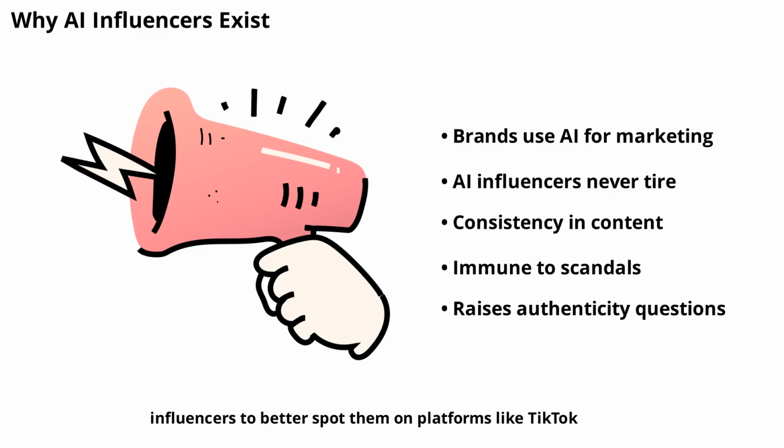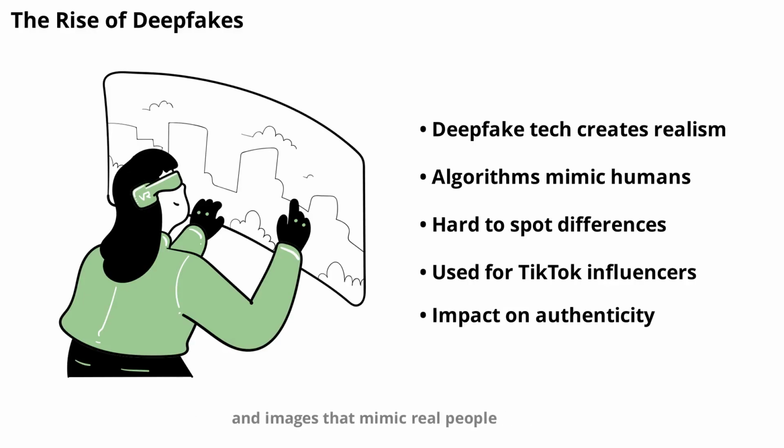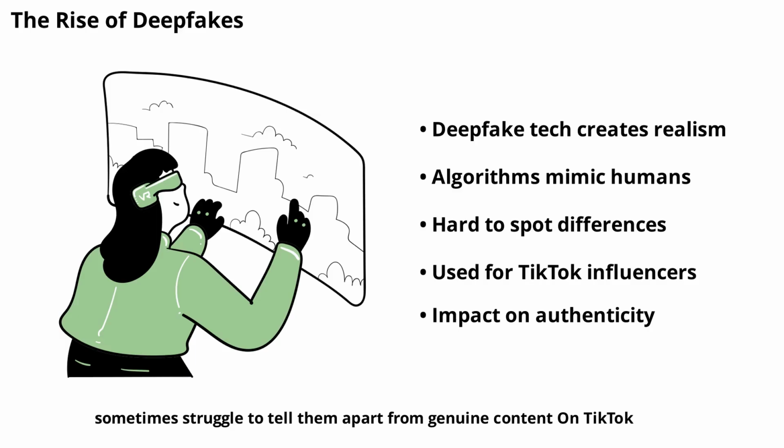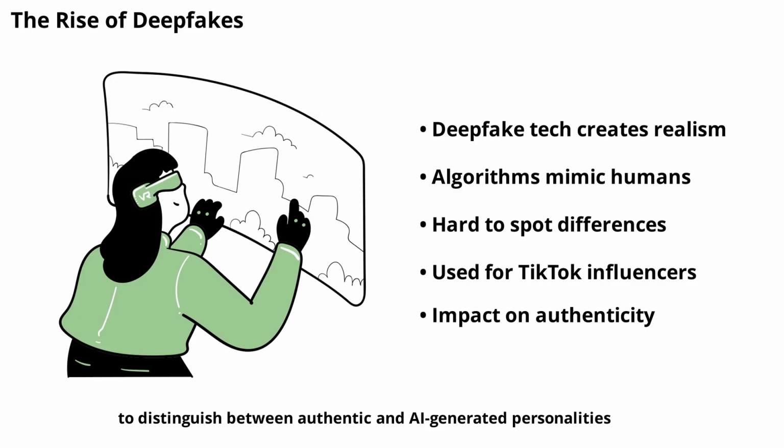like TikTok. Deepfake technology has revolutionized the creation of AI influencers. Using advanced algorithms, creators can generate highly realistic videos and images that mimic real people. These deepfakes can be so convincing that even experts sometimes struggle to tell them apart from genuine content. On TikTok, deepfakes are used to craft influencers who look, sound, and act like real individuals. This makes it harder for viewers to distinguish between authentic and AI-generated personalities. Let's explore how deepfakes work and their impact on social media.